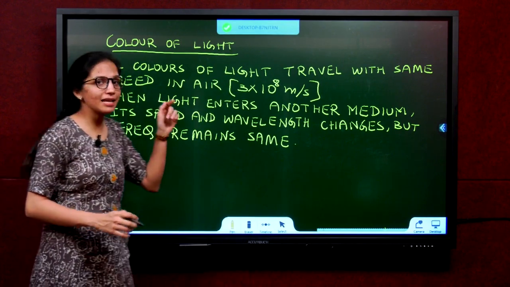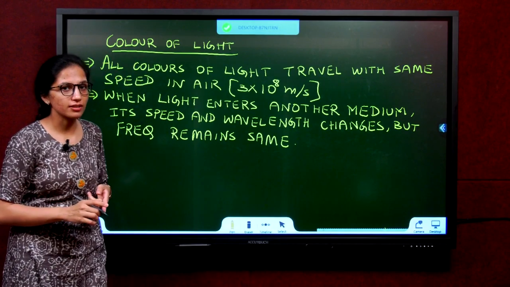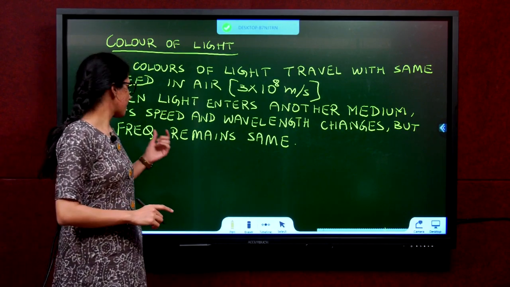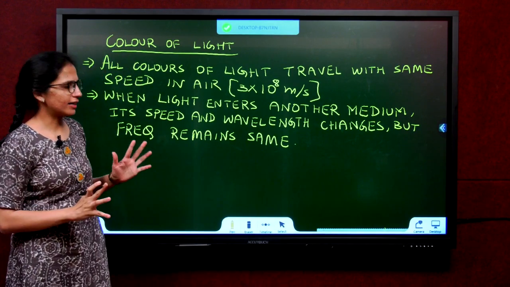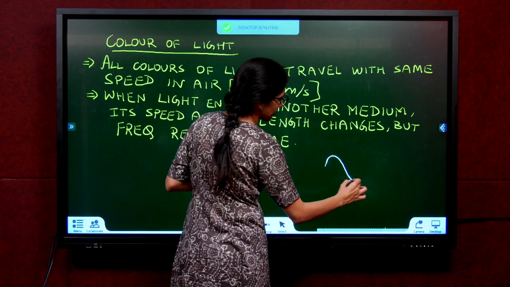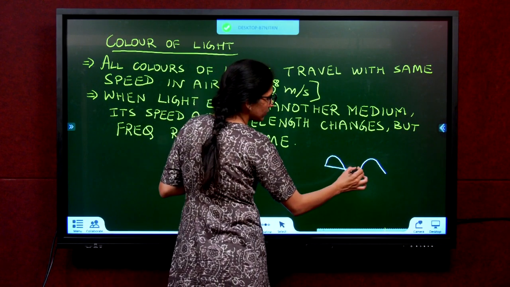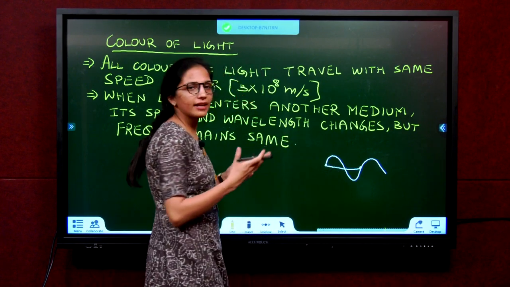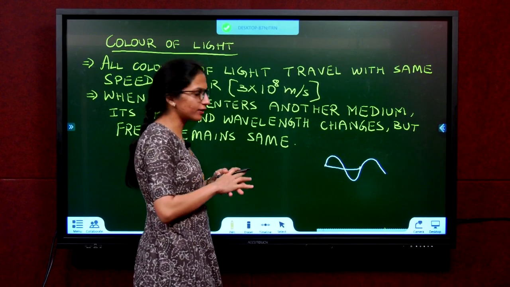But as soon as the light enters any other medium, the speed of the light changes, the wavelength of the light changes, but the frequency remains the same. Did it get too confusing? Yes, let's see what this means. Light travels like a wave. Don't get confused, light travels in a straight line, how did it become a wave? Later on you'll understand more in depth if you take science further.